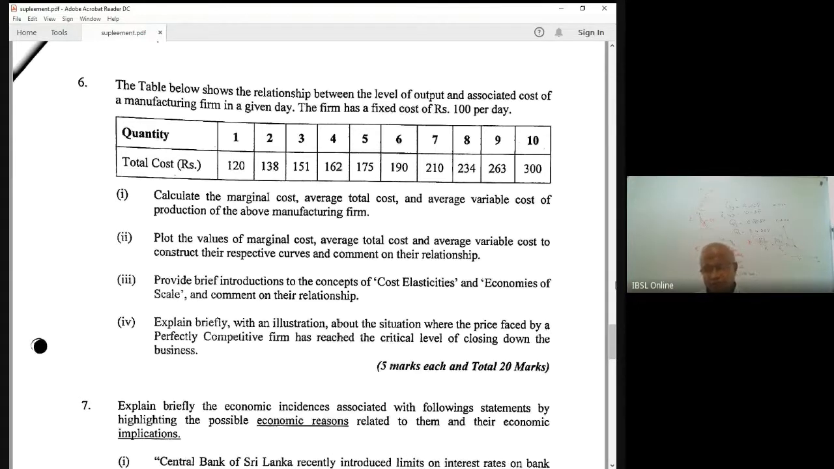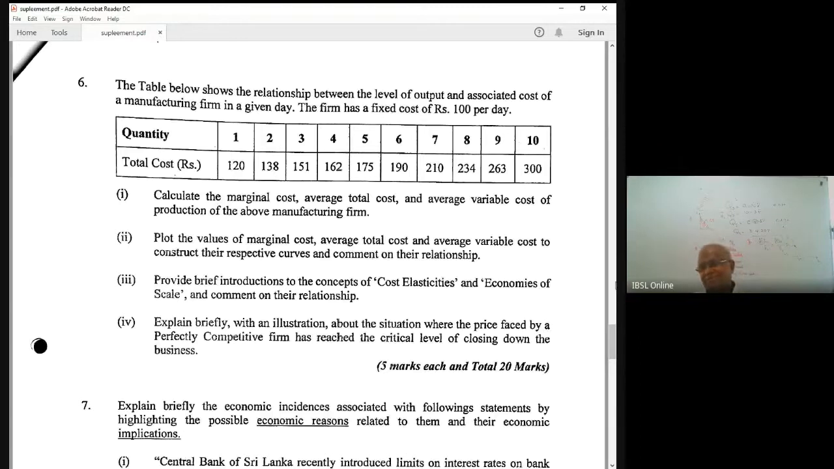Marginal cost you can calculate, change in cost: 138 minus 120 divided by 2 minus 1, 151 minus 138 divided by 3 minus 2. You can calculate up to that. But you can't calculate the marginal cost of the first unit. Then the average total cost is 120 divided by 1, 138 divided by 2, 151 divided by 3. Like that, you can calculate average total cost.